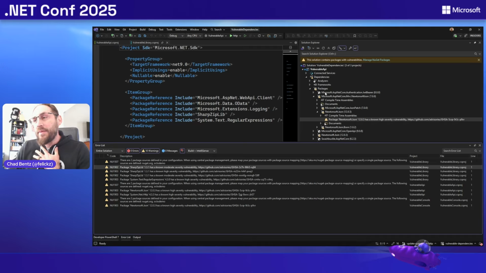If you're navigating the dependency view, you can see we're getting alerted to vulnerabilities. If you go down to your error list, those same vulnerabilities are shown to you front and center. So we're trying to give you all this information right in your IDE as you're developing.